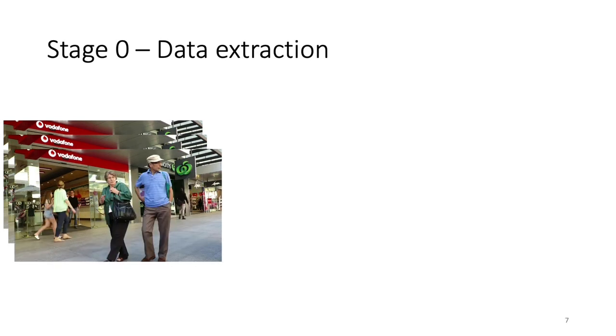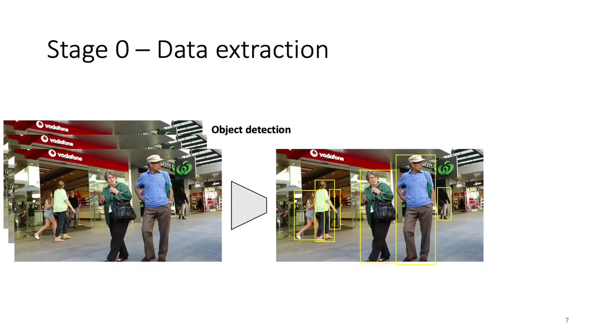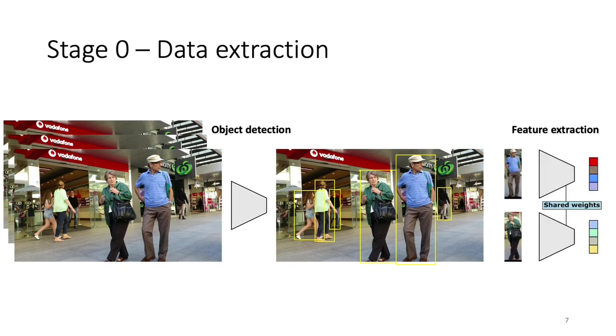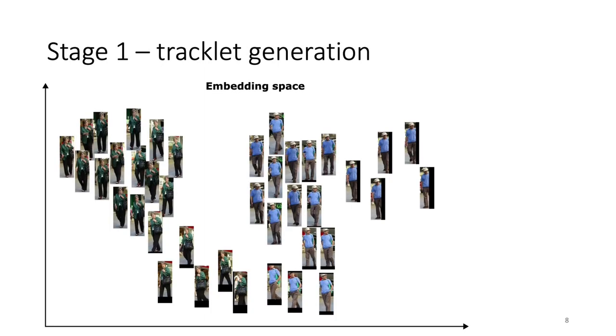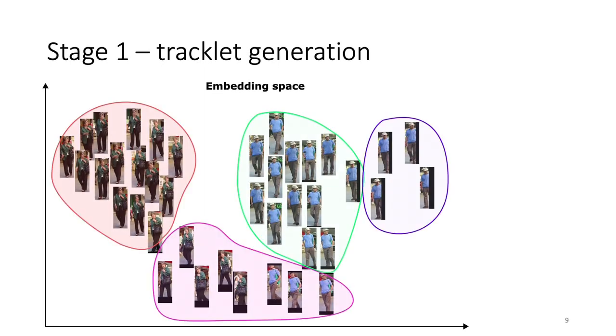Going into detail, we first extract data for all the frames in the video sequence. For each frame, we detect all the objects of interest, in this case pedestrians, and extract their appearance features. Projecting the appearance features into the embedding space and performing a naive clustering can lead to lots of identity switches and can be computationally expensive when lots of objects are present in the video sequence.